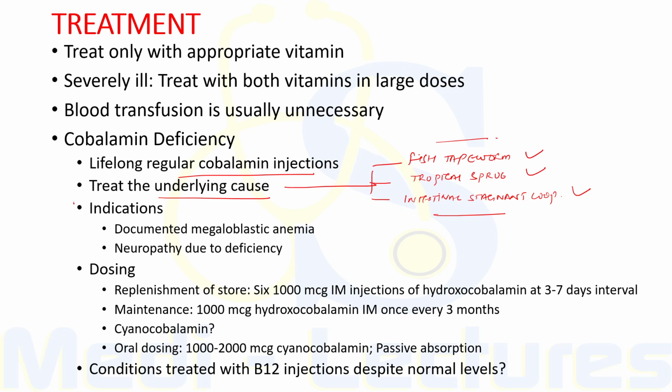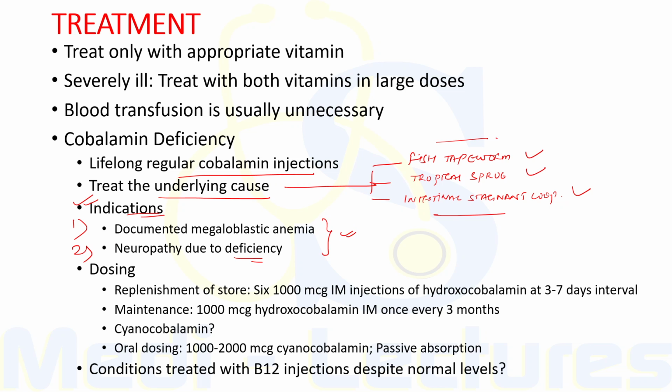Now what are the indications for starting cobalamin therapy? Firstly, a well documented megaloblastic anemia or any other hematological abnormality, and secondly, neuropathy due to the deficiency. So these are the two indications for starting therapy with cobalamin.